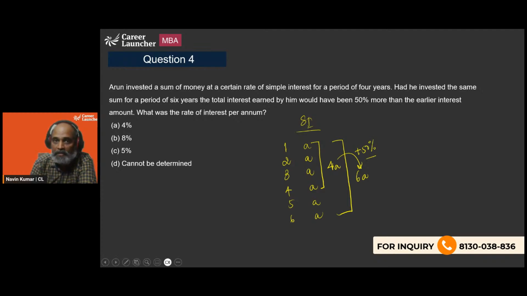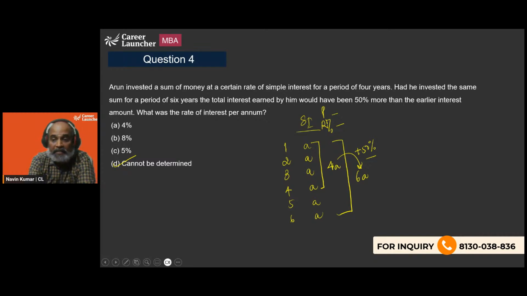It has to be so. What is the principal? No idea. What is the rate of interest? No idea. So whatever is P or R, you will always get the same answer. So what was the rate of interest per annum? We do not know. Take anything. This is what is going to happen.